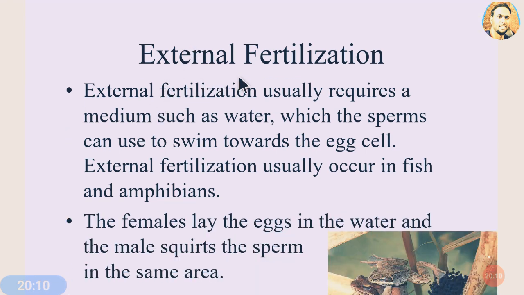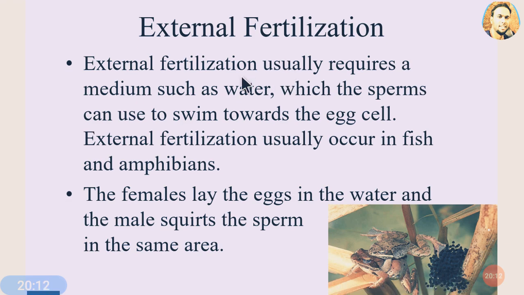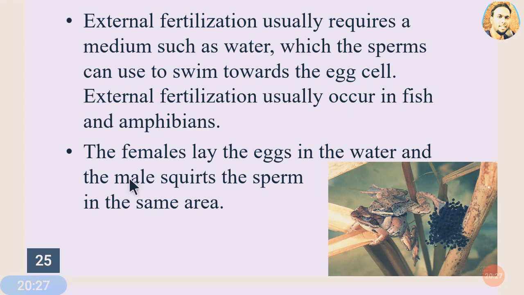External fertilization is a very important and most interesting part of sexual reproduction. It usually requires a medium such as water, which the sperm can use to swim towards the egg cell. External fertilization usually occurs in fishes and amphibians, in which the fusion between the male gamete sperm and the female gamete egg takes place outside the body of the female. The females lay the eggs in the water, and the male squirts the sperm in the same area.